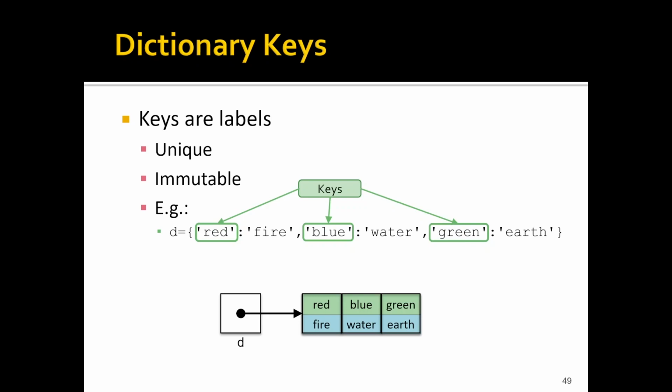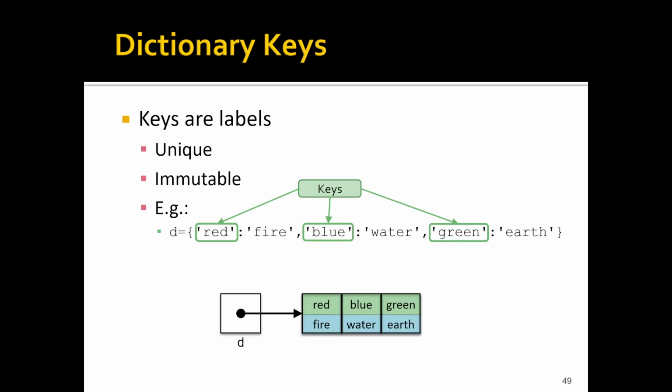We don't have to have some first key and then some second key and then some third key, as in a list where we have the 0 index, the 1 index, index 2, index 3. With dictionaries, we just take any keys that we want, associate them with a value, and include them in this data structure. Because of this, keys are unordered. The order of those keys is not guaranteed. So even though we say red, then blue, then green when we're defining this dictionary, the actual dictionary could store those in any particular order.